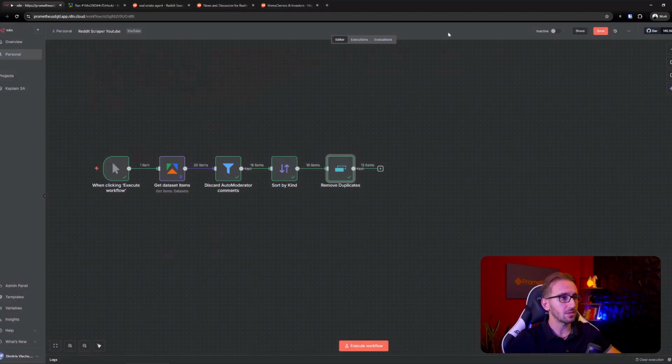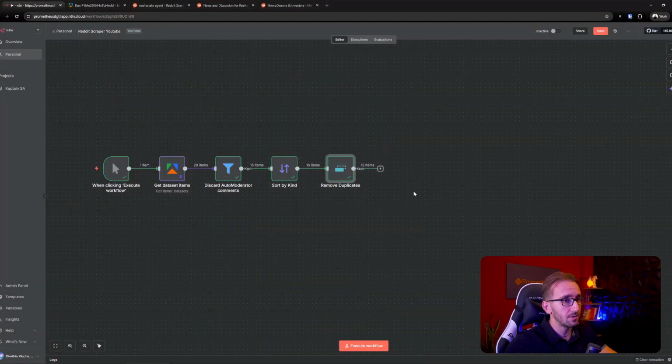Okay, quick recap of what we have so far. We are using Apify, we're scraping Reddit, we are getting all of the results. From all of the results, we are discarding the auto-moderator comments, and then we are removing all duplicate comments. So now we're ready for the next part. The next part is giving all that data to OpenAI and letting OpenAI figure out which to keep and which to discard. Remember, we only want to keep those that are relevant to us. So let's go and do that, okay?